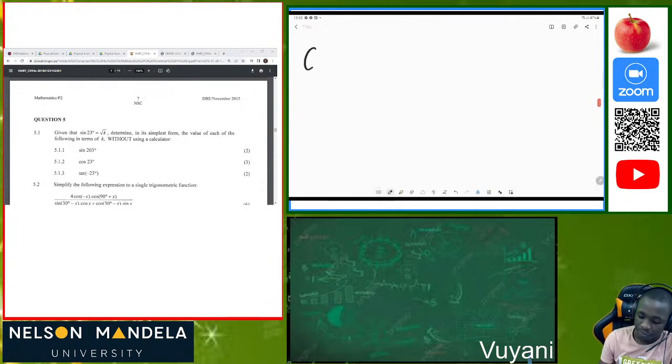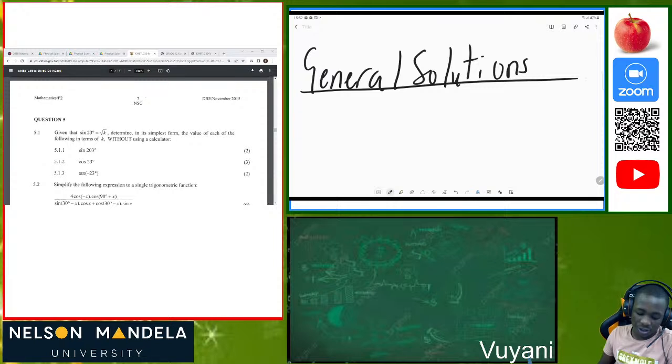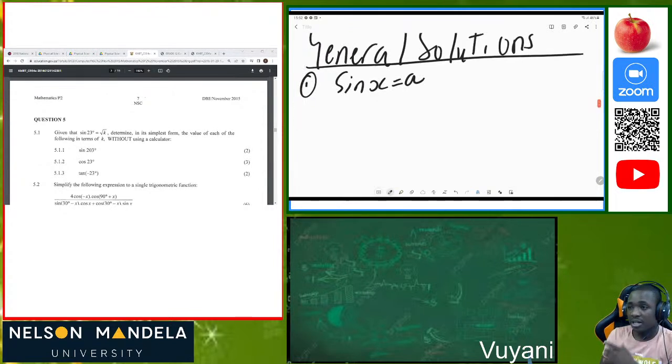Now we have what we call general solutions. We were taught this also in grade 11. General solutions. I have 3, because we are dealing with 3 trigonometric ratios. So for instance, we are given sine of x is equal to a. So they ask you to determine the trig ratio in this instance. How can you determine the trig ratio in this instance? You must be able to see, and you must also know.